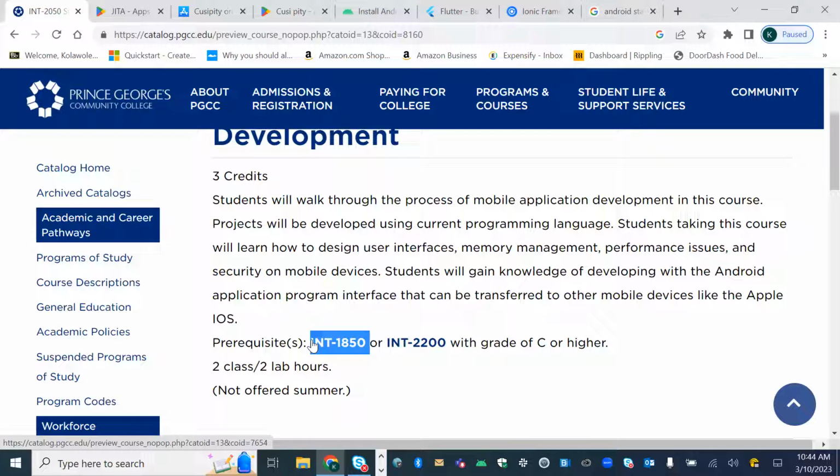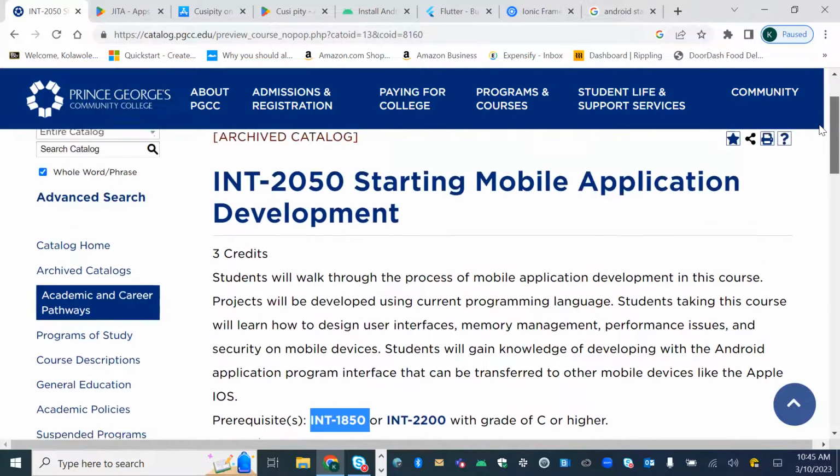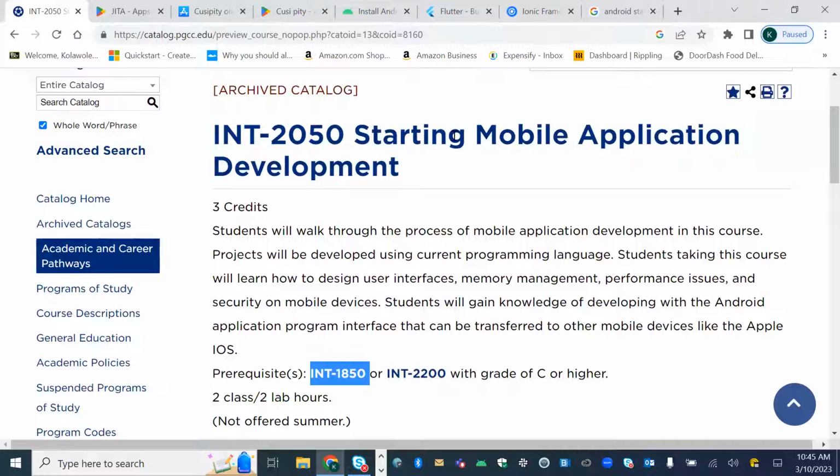Of course, for non-credit, we do allow people to come in as long as they have at least some basic knowledge of computers and programming. As I say, this class is really an introduction. We take you from the starting point and help you all the way to the top. We just recommend at least some programming language, and then you're really pretty good to go. Those are really good questions.